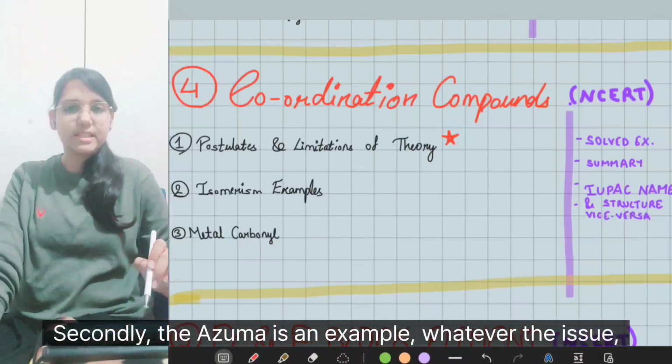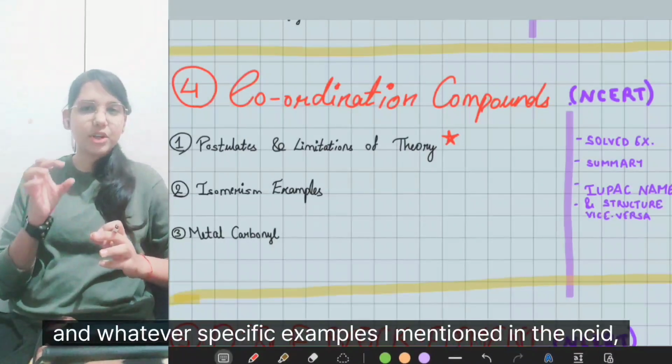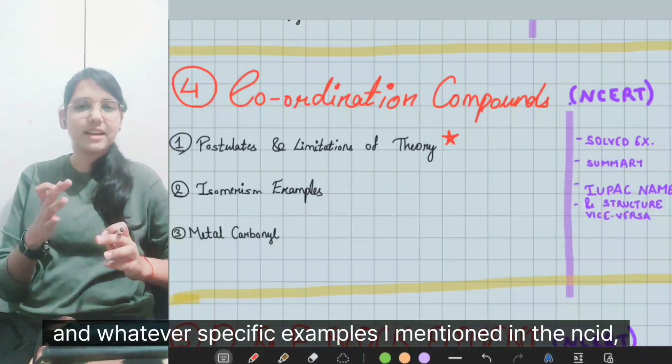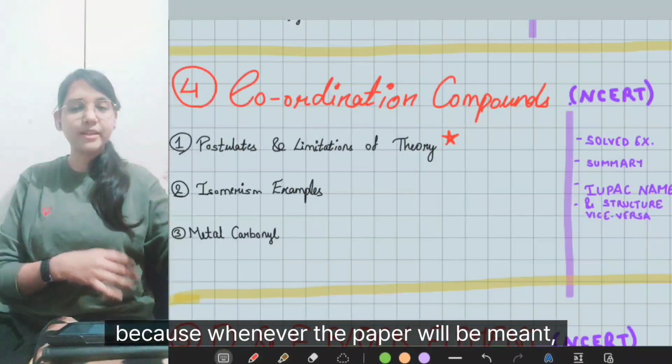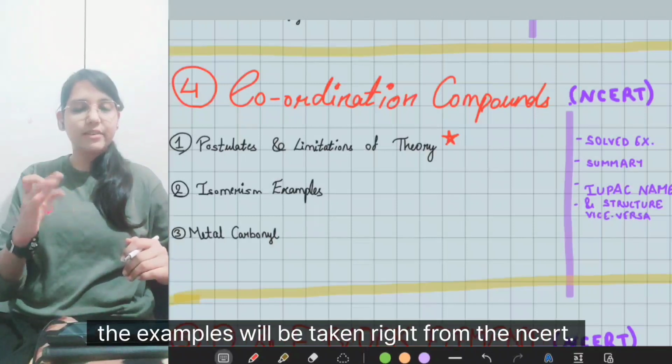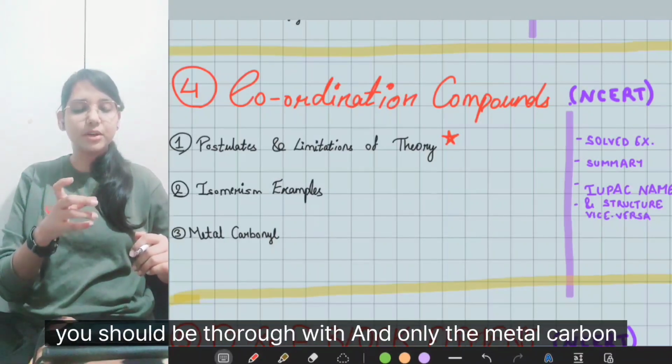Secondly, the isomerism examples. You should know the simple definition of isomerism, and whatever specific examples are mentioned in the NCERT, make sure at least you know about them. Because whenever the paper will be made, the examples will be taken right from the NCERT. So whatever examples are mentioned in the NCERT, you should be thorough with them.